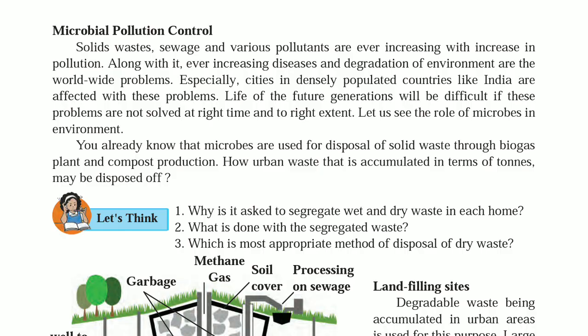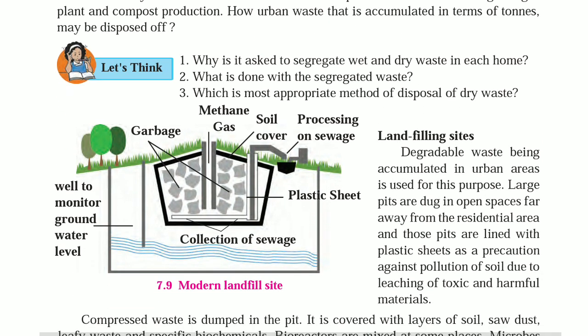What is done with the segregated waste? Wet waste and dry waste are segregated. Wet waste can be composted and dry waste can be recycled. Which is the most appropriate method of disposal of dry waste? That is recycling.